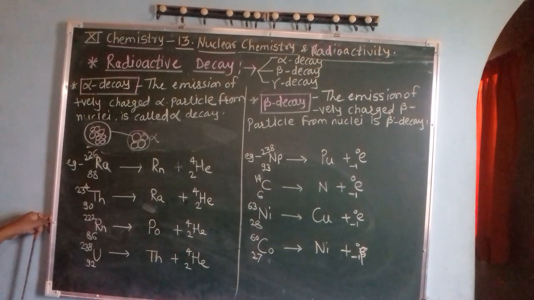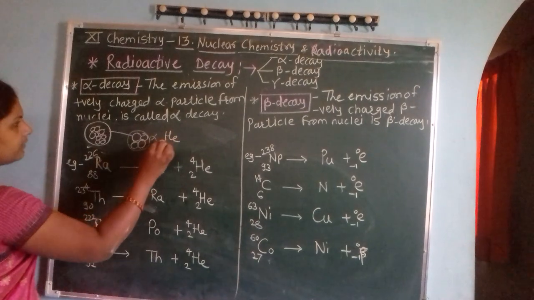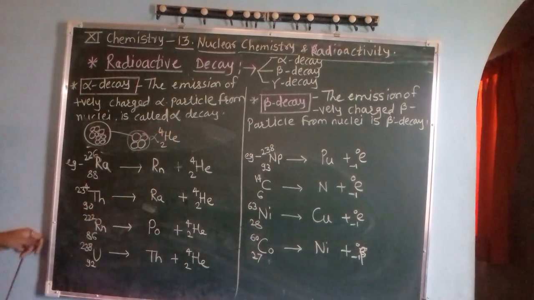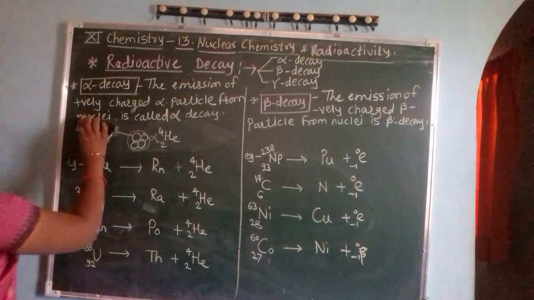Two protons and two neutrons means it is similar to a helium nucleus. So if there is emission of two protons and two neutrons, or emission of an alpha particle from the radioactive nuclei, it is called alpha decay.